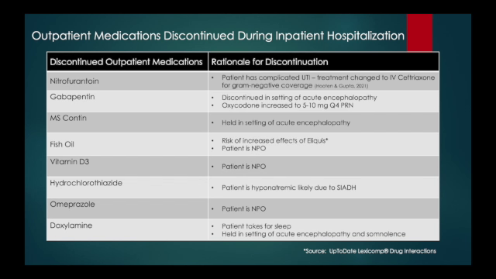And next, we have hydrochlorothiazide, and we want to hold this medication because the patient is hyponatremic in the setting of SIADH, and further diuresing this patient may worsen her hyponatremia. Next, we have omeprazole. Again, the patient is NPO without enteral access, and so there's really no indication or access to give it at this point in her care. And lastly, we have doxylamine, which the patient takes at home as a sleep aid. And of course, we don't want to give this given her mental status, and she's already basically sleeping and somnolent. So we're definitely going to hold that one.